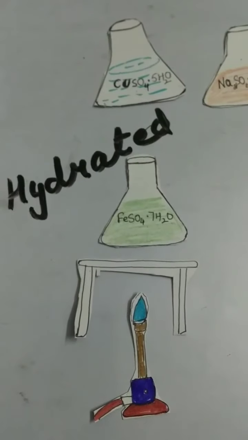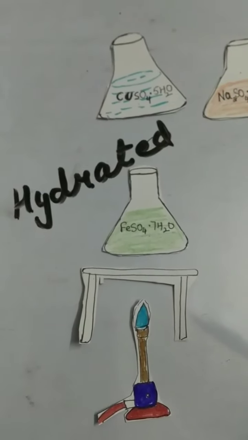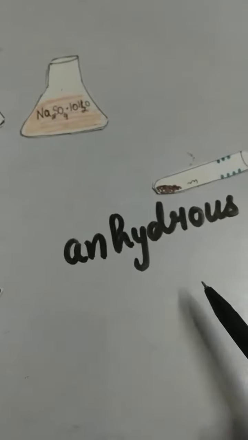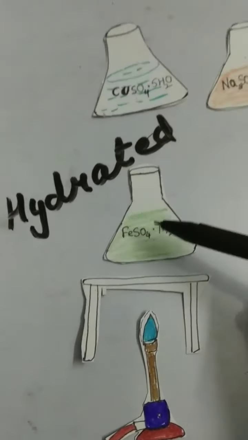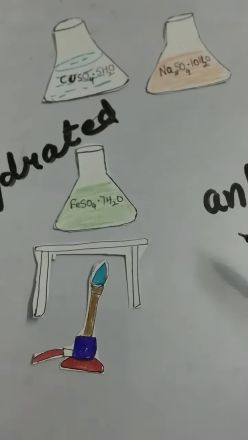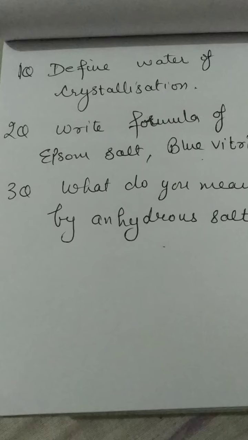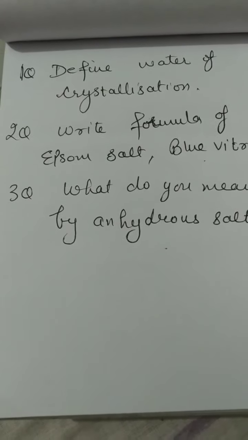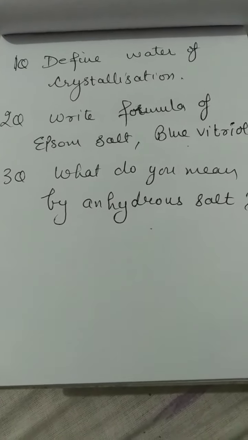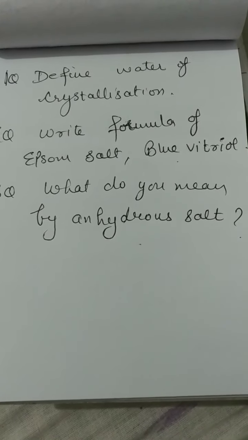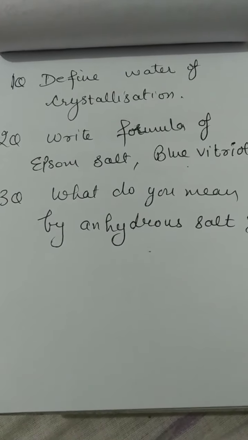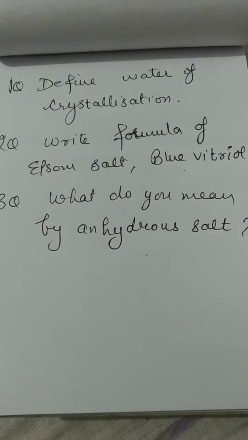So how can we prepare anhydrous salt? We can prepare anhydrous salt by heating hydrated salt. For practice: define water of crystallization. Second, write the formula of Epsom salt and blue vitriol. Third, what do you mean by anhydrous salt? The rest of the chapter you will revise once again. Thank you.